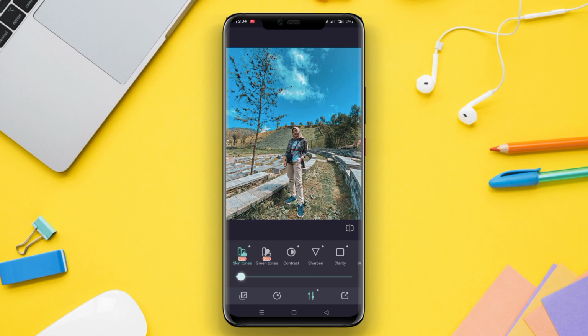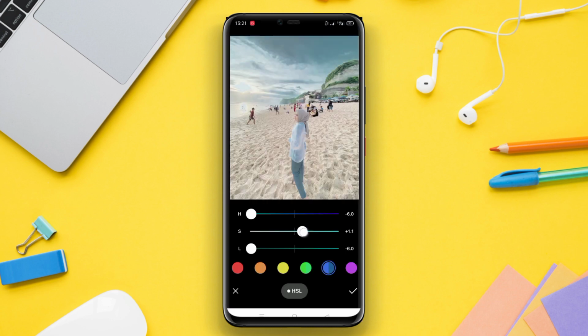For those of you who love editing photos, you must be familiar with these applications. So, let's take a look at some of the best photo editing applications that can help us produce amazing photos.